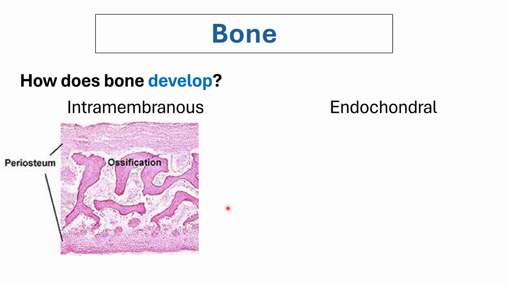Between these periosteum membranes, your mesenchymal cells are converted into osteoblasts, which will eventually form your bone matrix that will be deposited with calcium, eventually harden and turn into your spongy type of bone. This type of ossification is usually seen in the flat bones of your body.